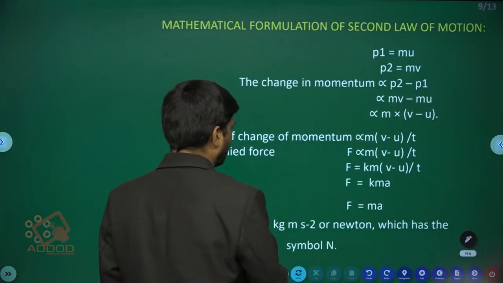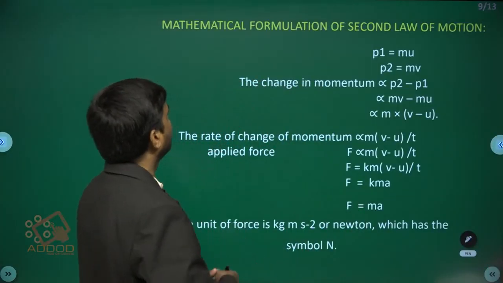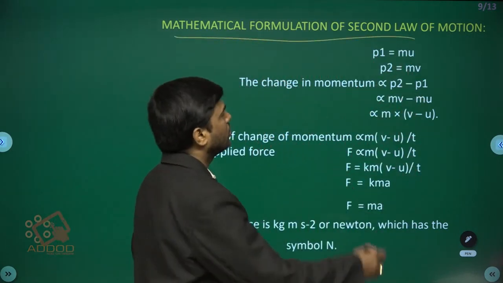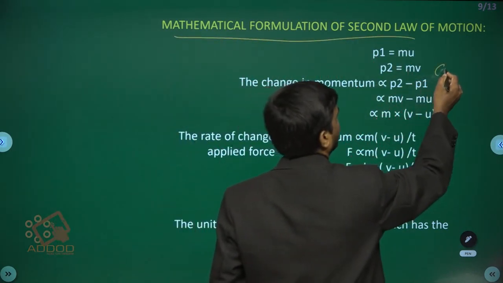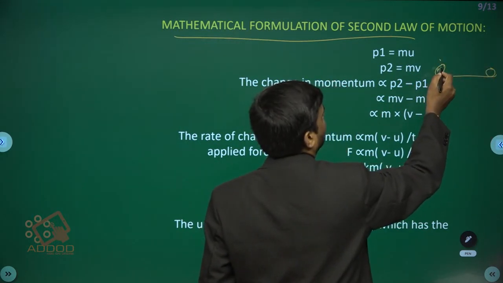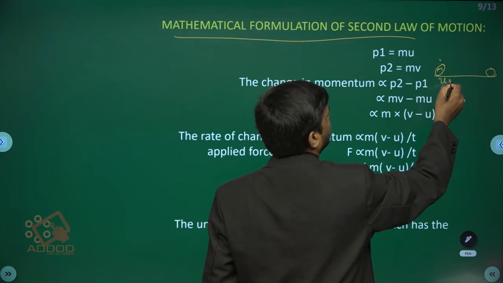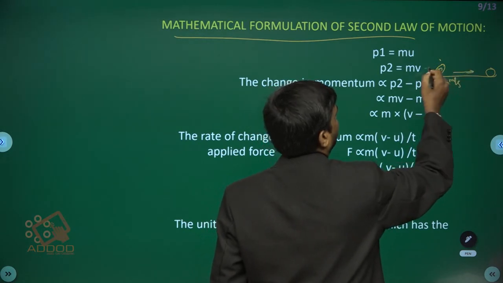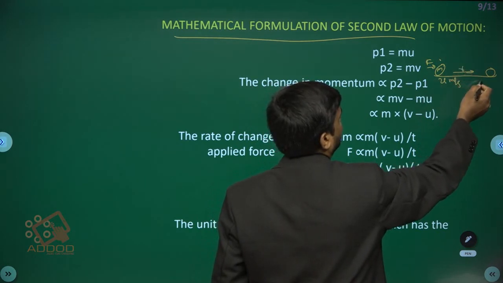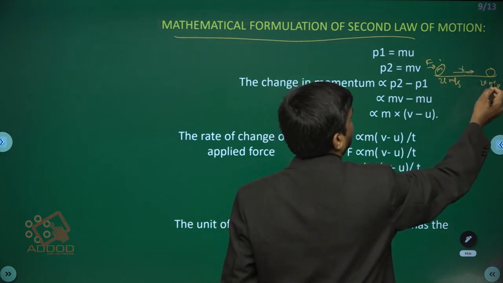So here we can derive the second law of motion. When a body of mass m is moving with an initial velocity u, and a force acts on the body, then after t seconds it attains v meters per second.